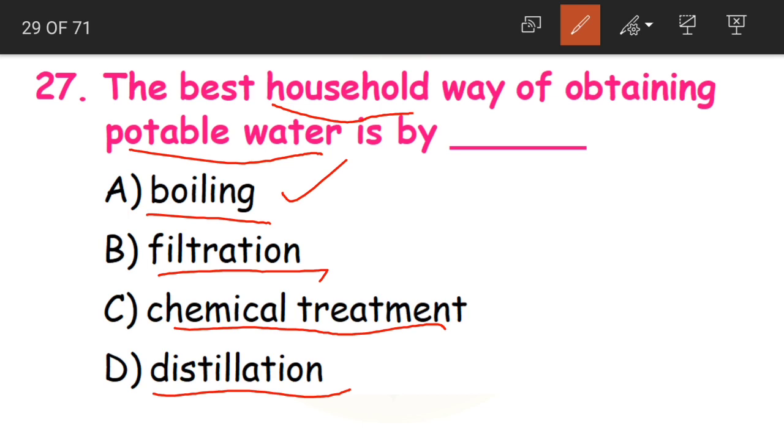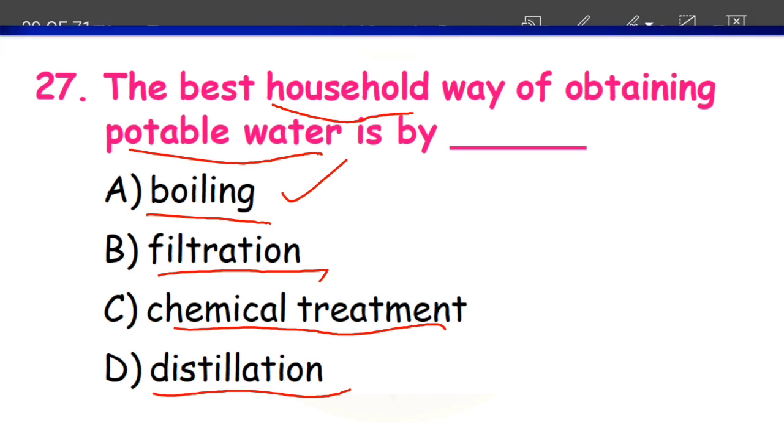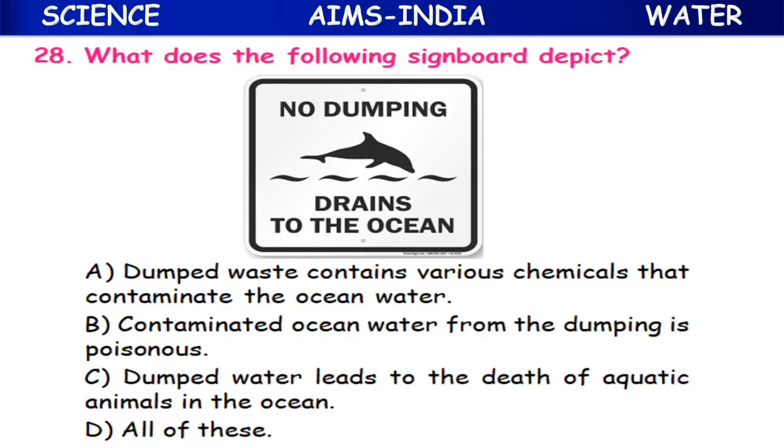So when you boil the water for 10 to 15 minutes, all the germs in that will be killed and it will be ready to drink. Now after getting the water cool, then you can drink that water. Clear children? So this is the best way.